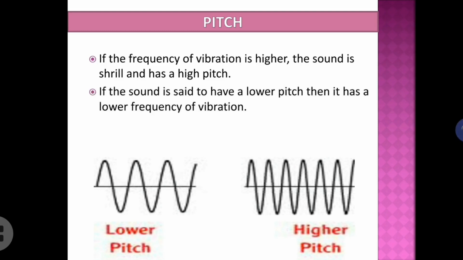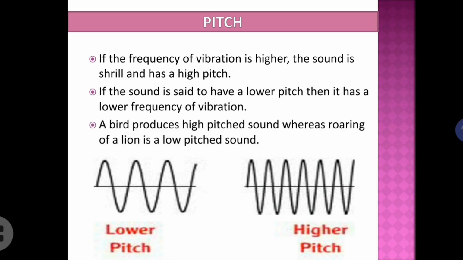If the sound is having a low pitch, then it will be having a low frequency of vibration. Example is that, as you know, a bird can produce high pitch sound, whereas roaring of a lion is a low pitched sound, right? I hope it is clear. The term pitch of the sound, shrillness of the sound, depends upon the frequency of the sound wave.